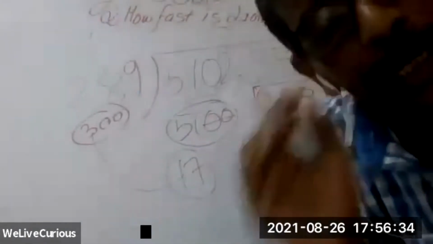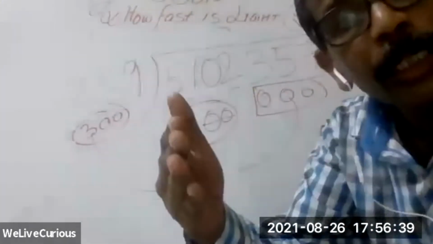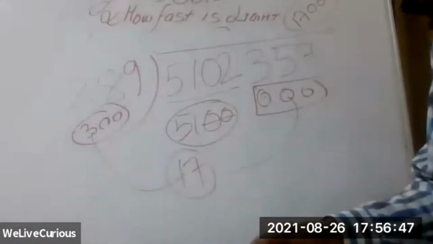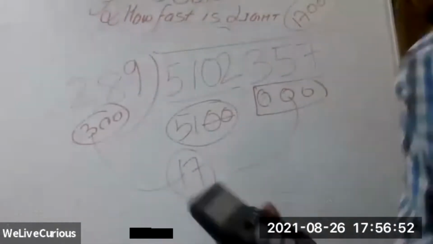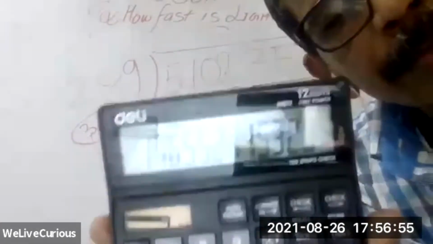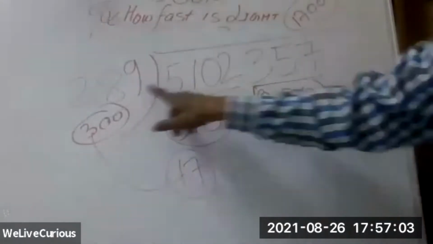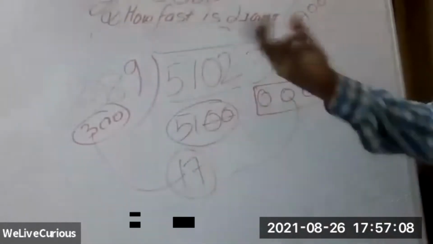Let us see what the accurate answer is. Can you check with a calculator how accurate we are? Let me calculate: 5,102,357 divided by 289 is 17,655. And we came to 17,000 in 2-3 seconds, very quickly, by making it 300 and 5100, 3 sevens are 21, 17. Very quickly you could come to approximately 17,000.